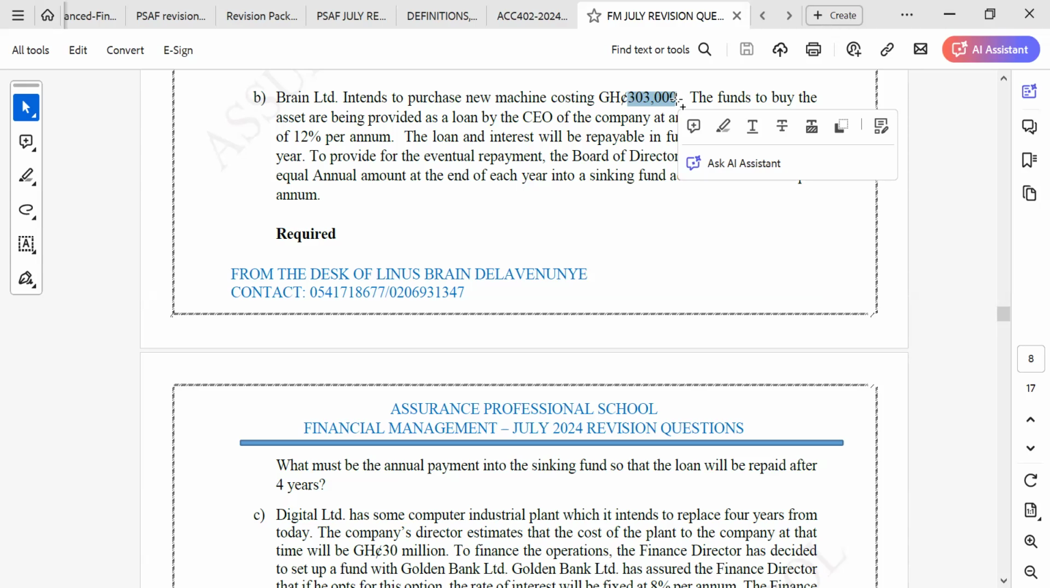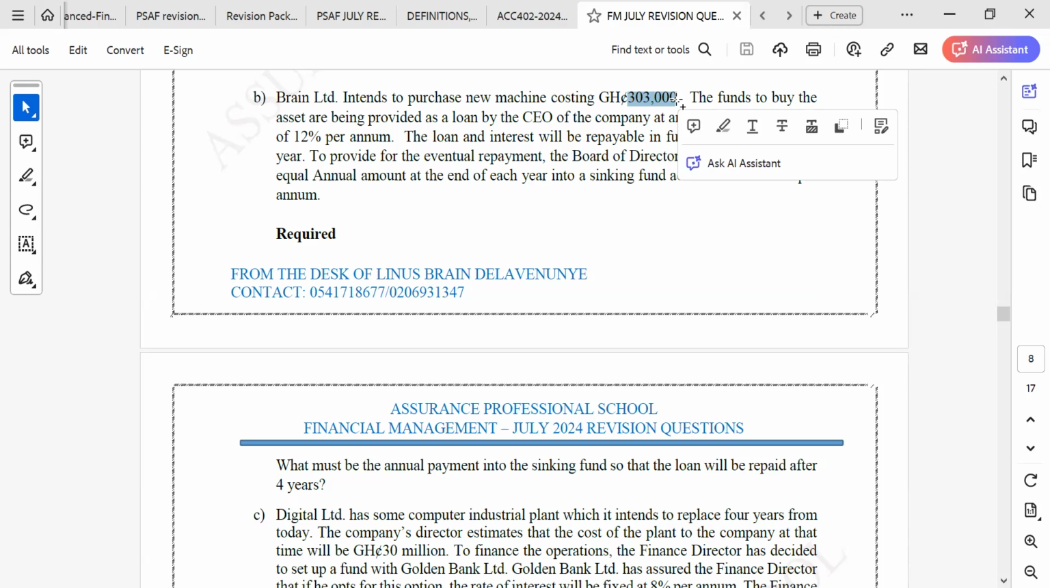Of the fourth year. So the question is, we have to know how much we are going to be paying the CEO at the end of the fourth year before we can now set aside a certain amount of money towards that particular repayment. So you have to know the amount that you are going to be paying at the end of the fourth year before you now make the provision for that particular amount.